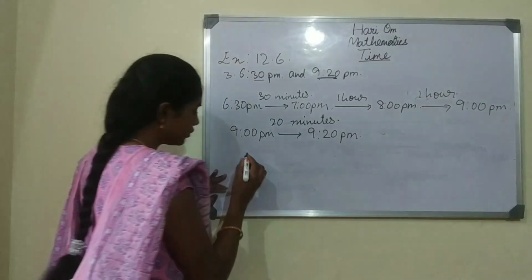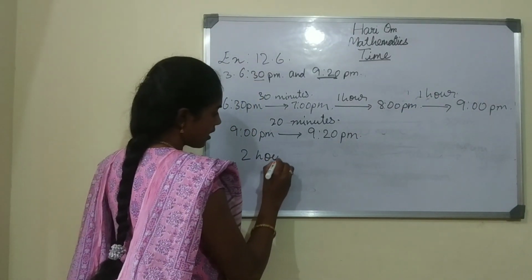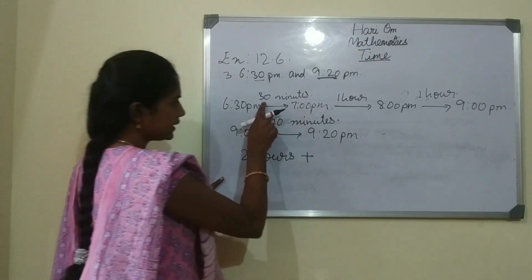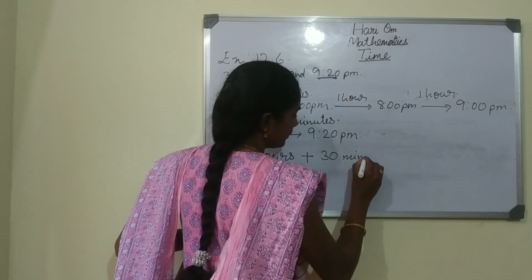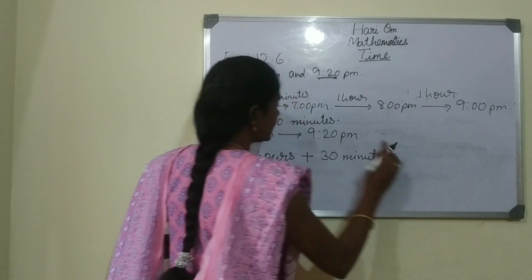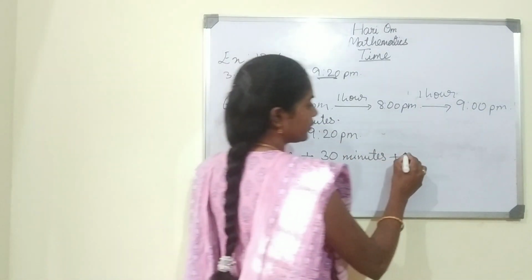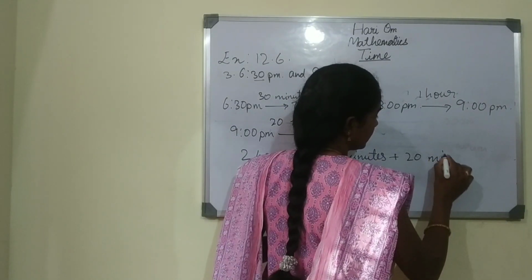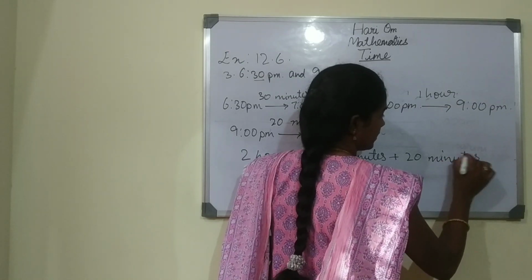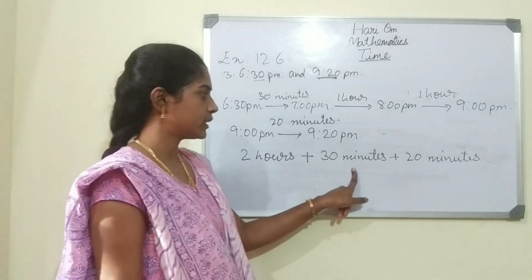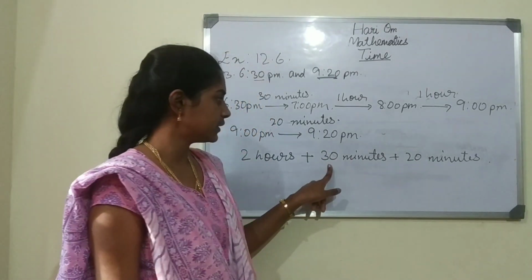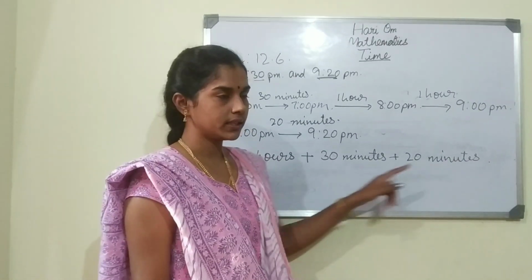There are 2 hours plus 30 minutes plus 20 minutes.